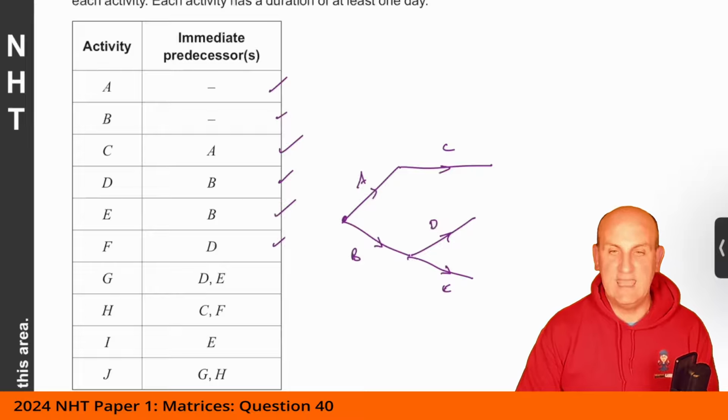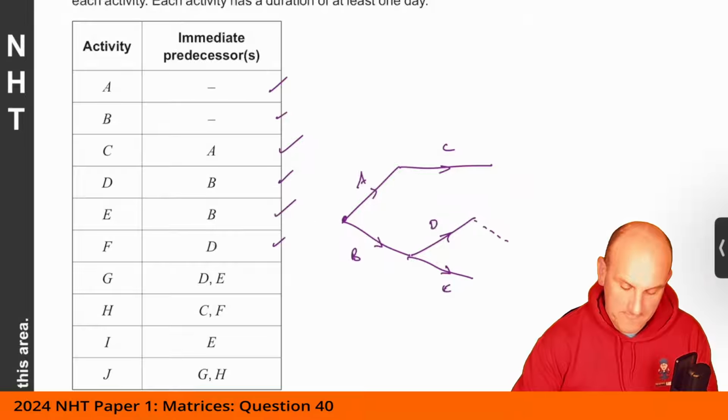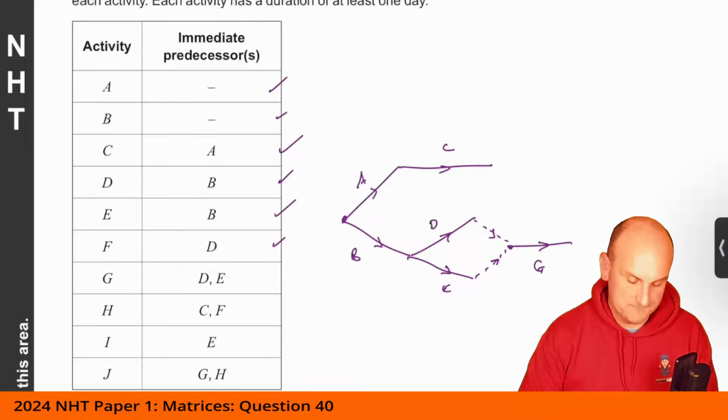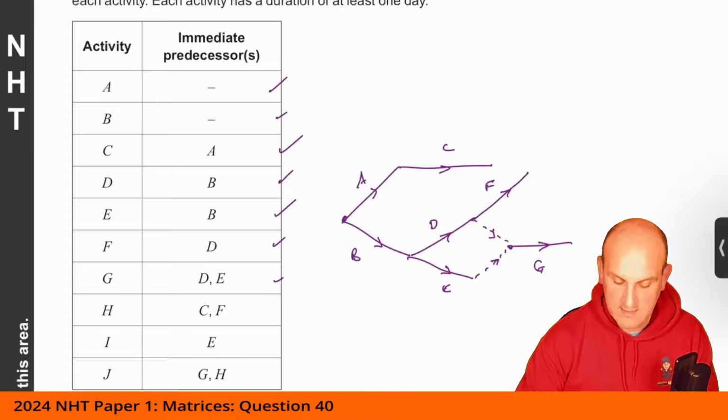Well, if that's the case, there has to be 2 dummies connecting there to G, wherever G is going to end up going, all right? Right, so H comes off of C and F. All right, sorry. F comes off of D. All right, well, we didn't do F comes off of D, so I'm going to do F comes off of D there.